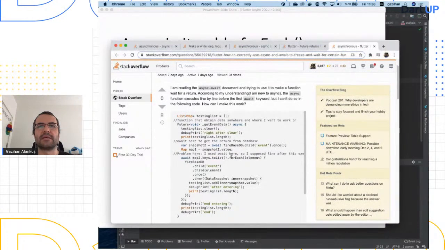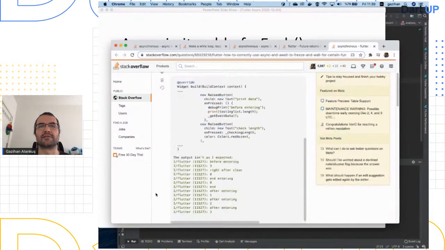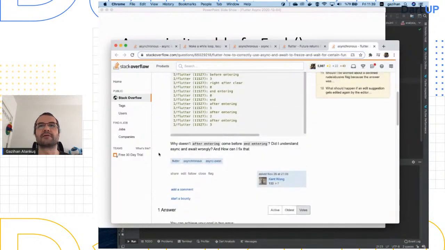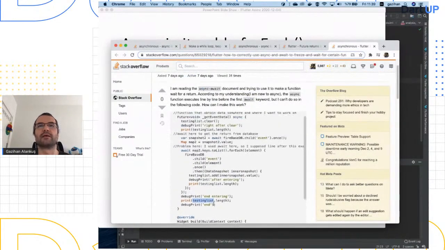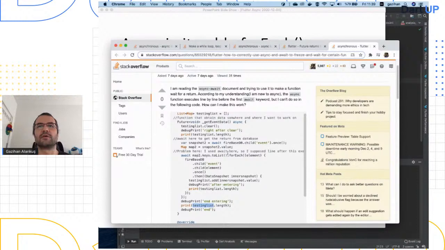He gets something. He says forEach, and then in the forEach he does a then, which could be an await also. So in the forEach, he does things that take time. And then he says, I'm adding stuff to my list. Why is my list empty? Sounds common, right? So why is my list empty probably? It's because you are